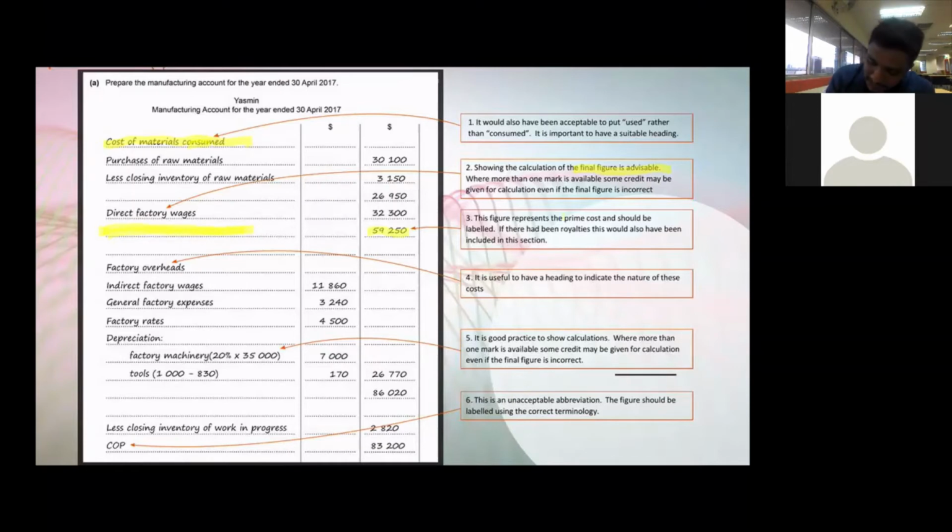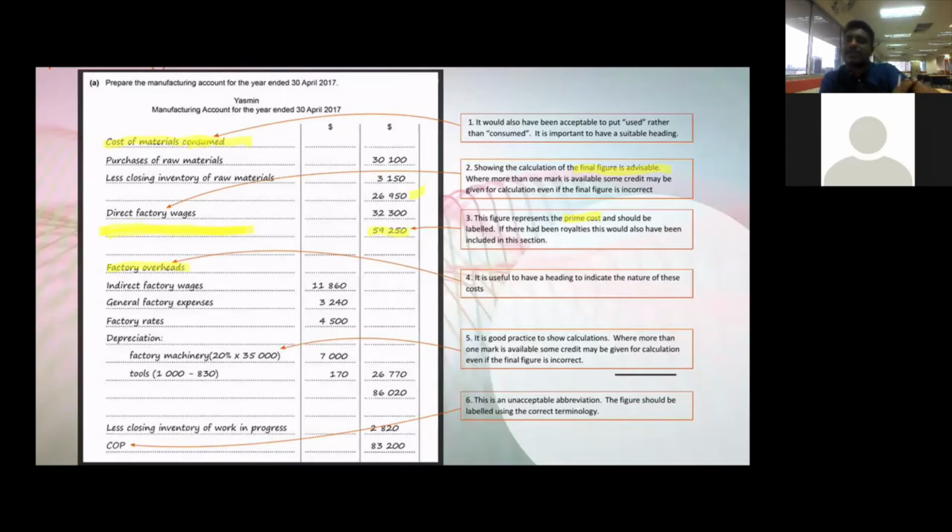It must be labeled. Almost all the numbers, if you see the format, some numbers need no label, like this 26,000, there's no label for this. It's okay. But there are some important labels you must follow. So whenever there's a label, you must write the label to get the full mark. And also it is useful if you use the header. The header means the factory overheads. You write the header before you write the items.